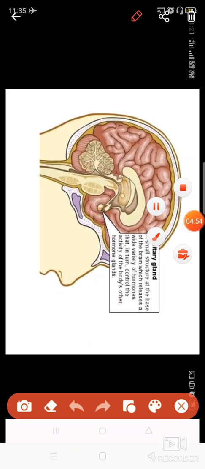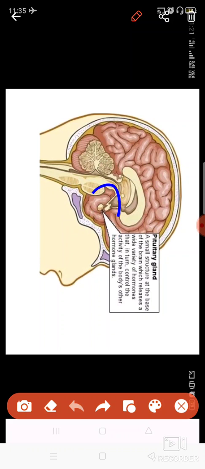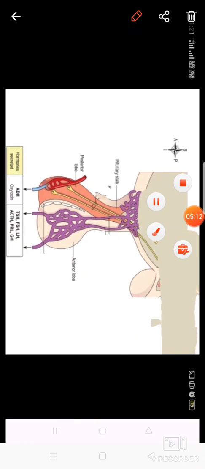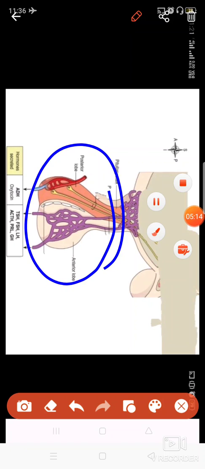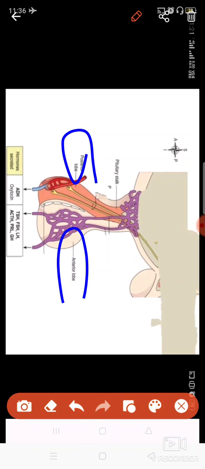See here in this brain, this is the hypothalamus part, where you will see a small gland attached to the hypothalamus, and it controls all the activities of other glands. You can see this is a pear shaped gland. It has two lobes, meaning two parts: the posterior part, that is the back side, and the anterior part, which is present at the front side.